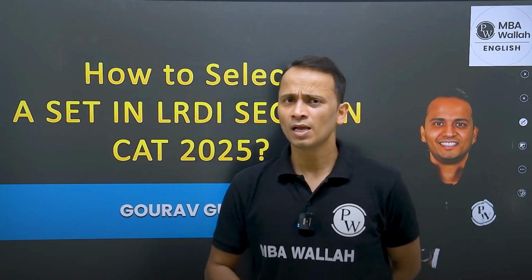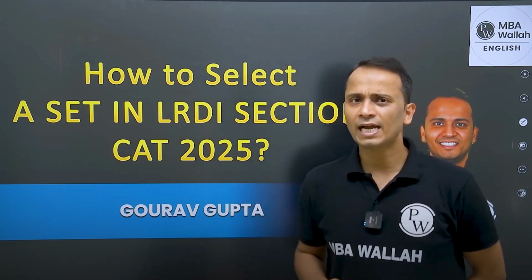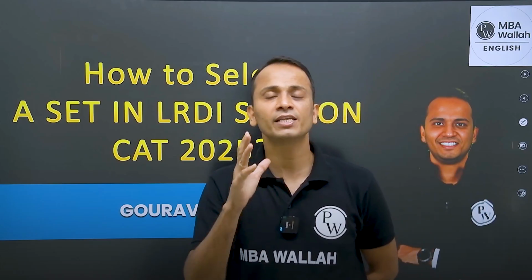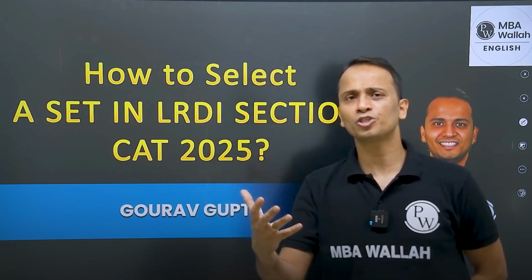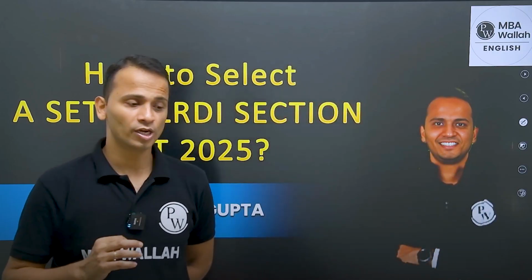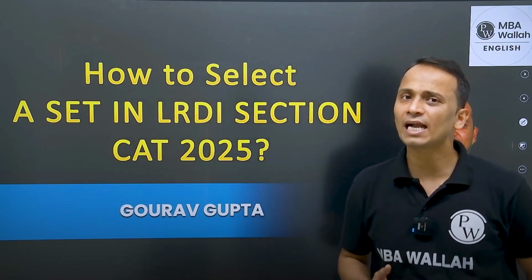So friends, let's get into this session. First of all, by understanding what the pattern of the LRDI section was in CAT 2024 and CAT 2023. What type of questions were there and how many marks we needed to score to, let's say, get 95 percentile or cross that 90 percentile barrier.